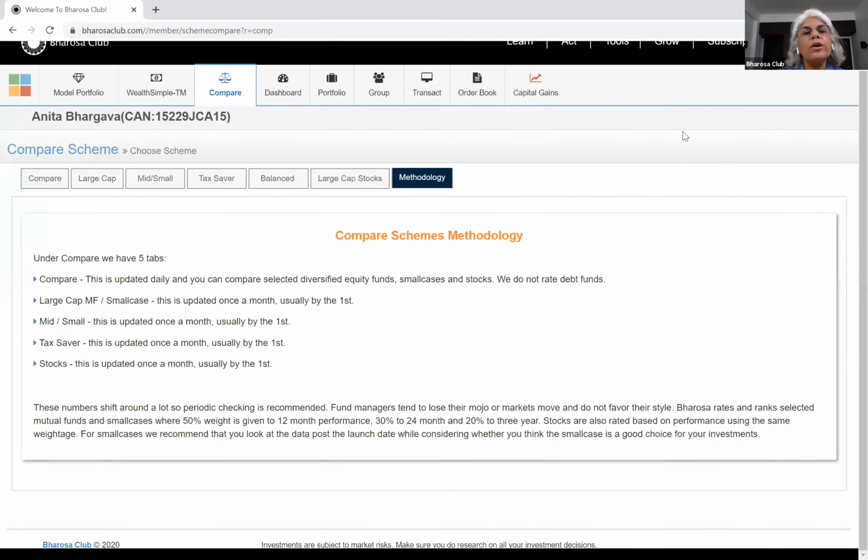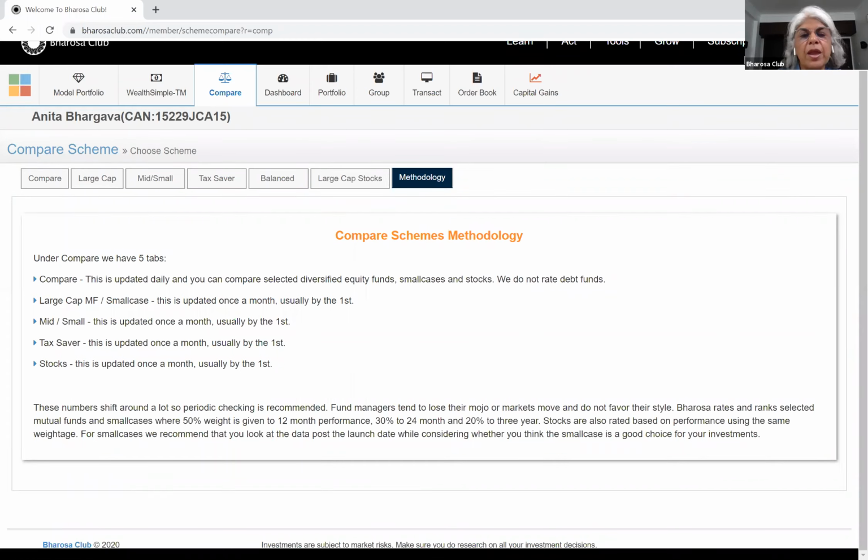Okay, so now you could use Barossa in 2 ways. One is you could use Barossa purely for the advisory, because we really think that the advice that we are providing is really transparent and the tools that we have provided are really good. That's the biggest value that we provide to your investing. You may choose to transact on Barossa or outside of Barossa.